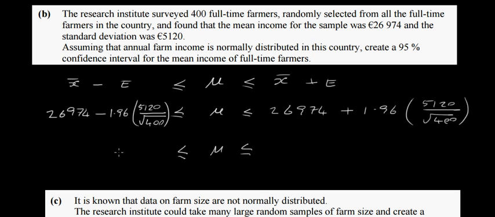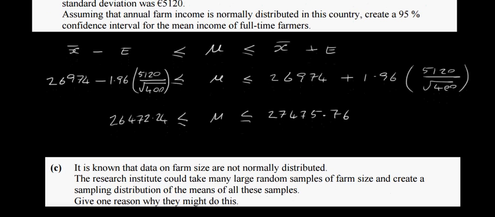But you get a final value of, on this side, 26472.24. And on this side we get 27475.76. So this is our confidence interval at a 95% level, okay, for the mean income of full-time farmers. So the population mean should be somewhere between these two values here for farmers' incomes.